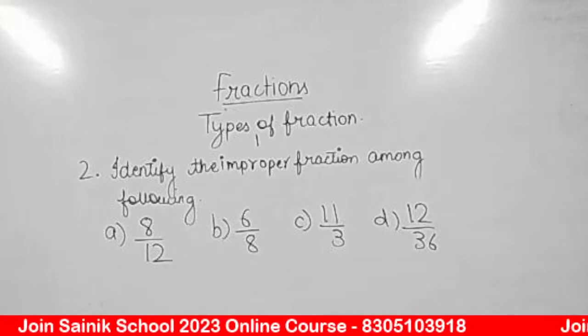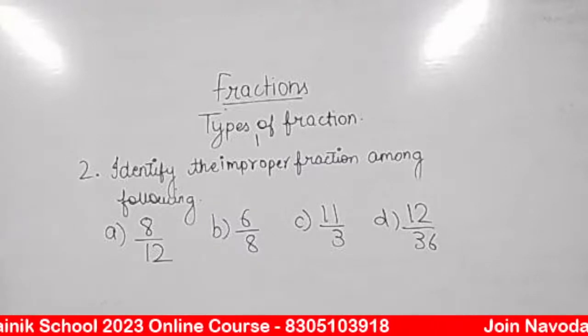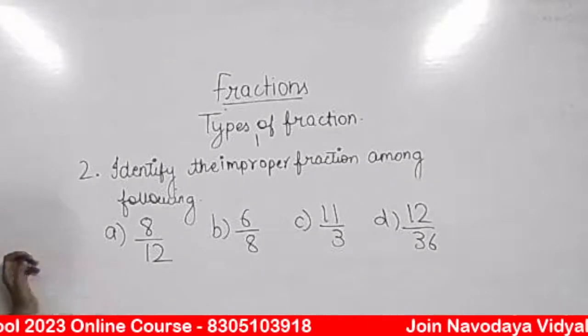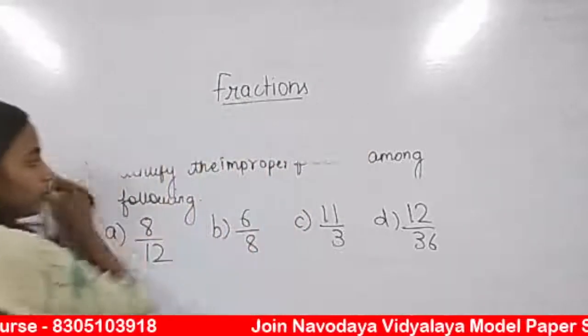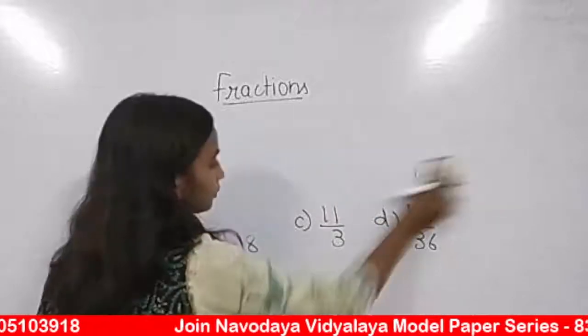Nine by 2 is an improper fraction. Very good. Okay, so you learned about proper and improper fractions. One more question we will do.